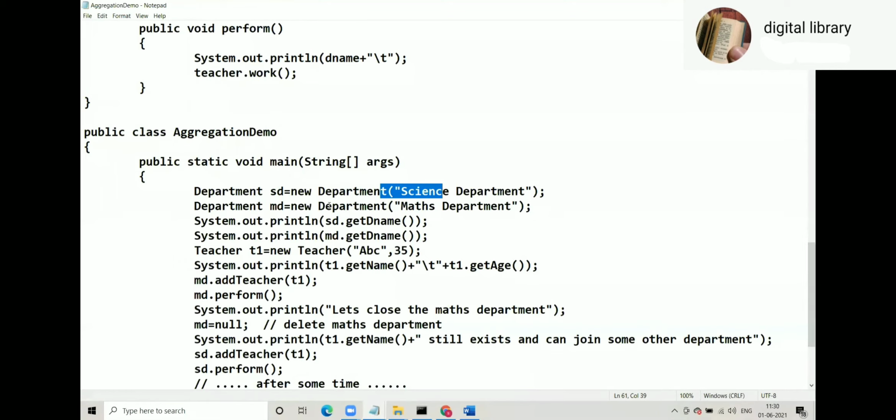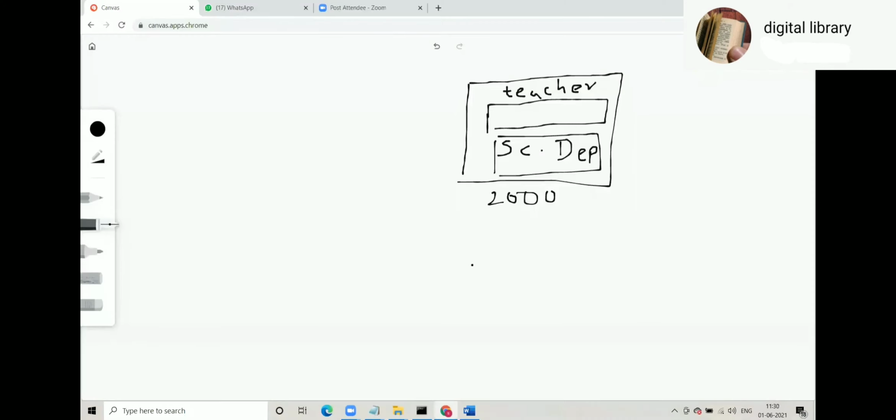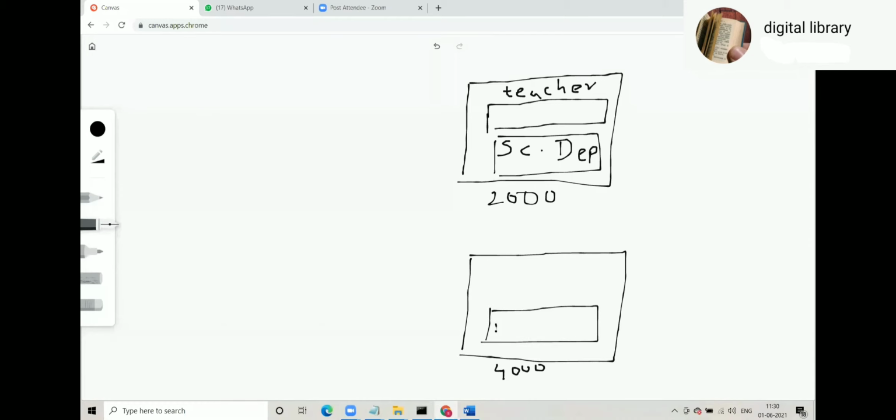Then we have Department MD = new Department("maths department"). So same story, one more object. This is maths department.